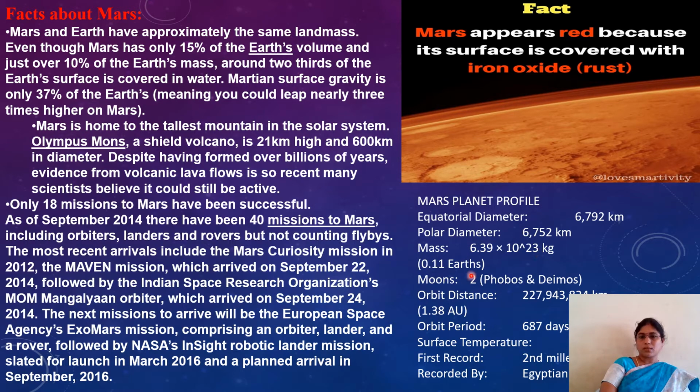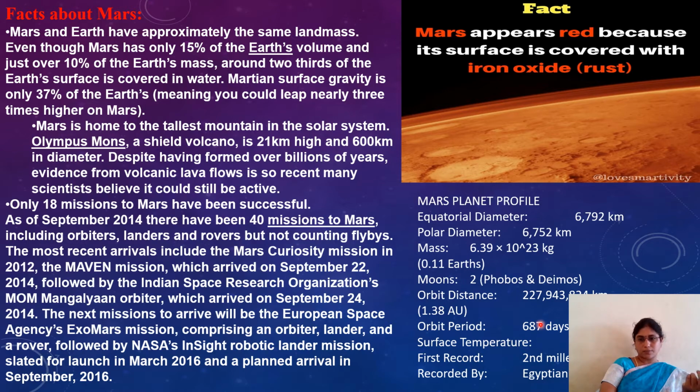The mass here is 6.39 times 10 to the power 23 kg, and our Earth has only 0.11 of it. How many moons are there here? Moons means natural satellites. Two are there. What are they? Phobos and Deimos. Understood?